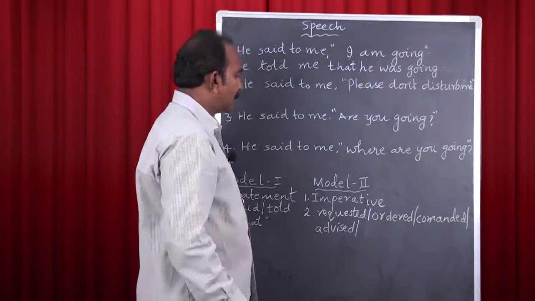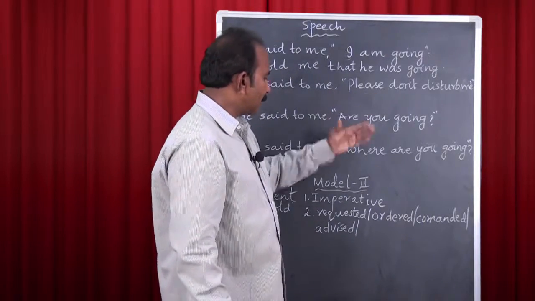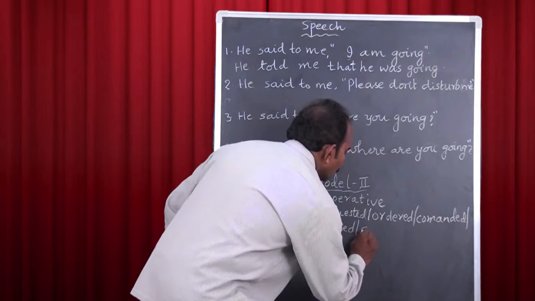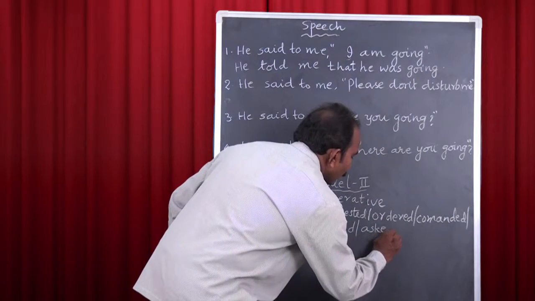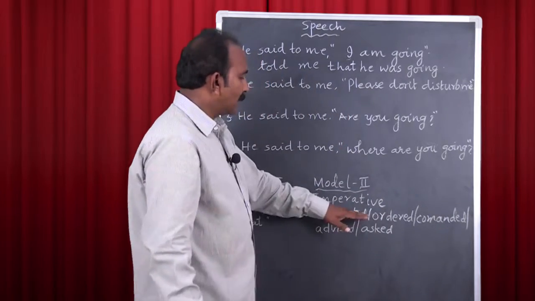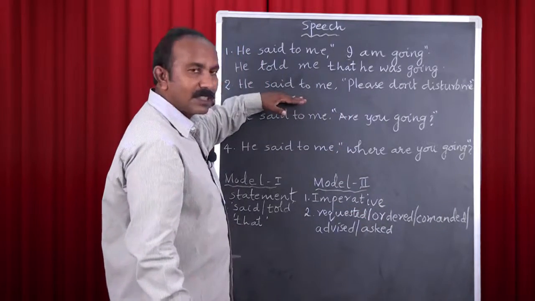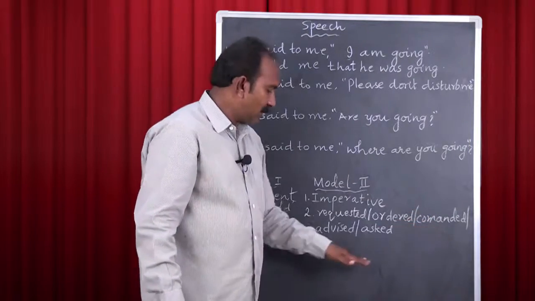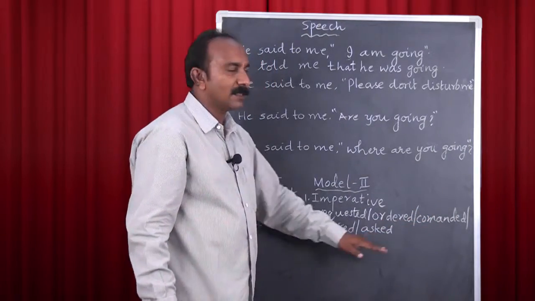Or if you don't find the part either as a request or an order, you can use asked. Here, what is the reporting verb which we are supposed to use? It may either be requested, ordered, commanded, advised, or asked.